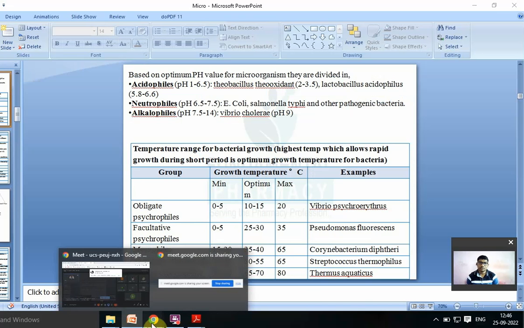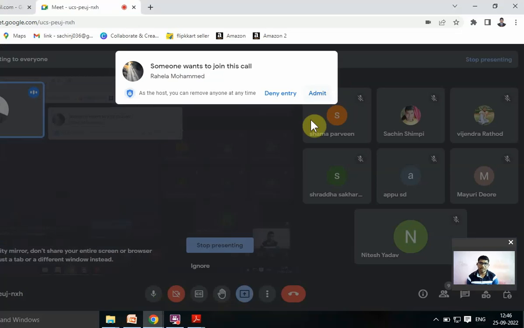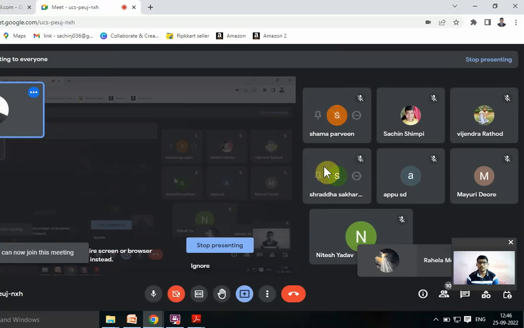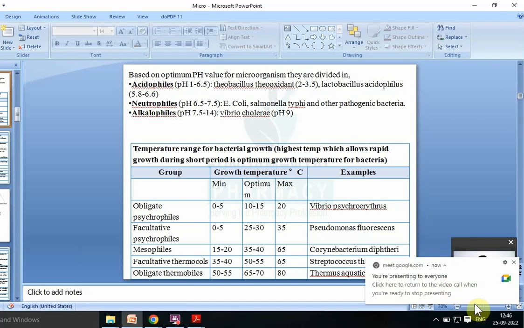Acidophils, neutrophils, basophils. So basophils will grow optimally when the pH of the medium is basic.